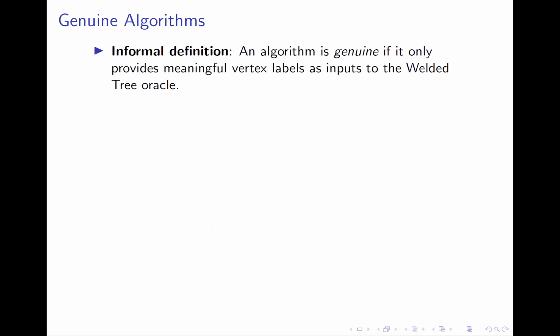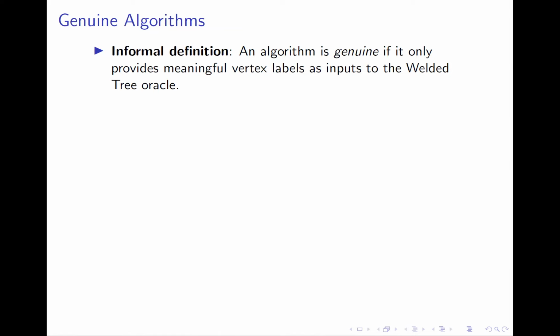Informally, an algorithm for pathfinding is genuine if it only provides meaningful vertex labels to the welded tree oracle. Classically, genuineness is easy to define. We simply disallow any algorithm to feed in any vertex label that it has not seen. It is not so straightforward quantumly though.